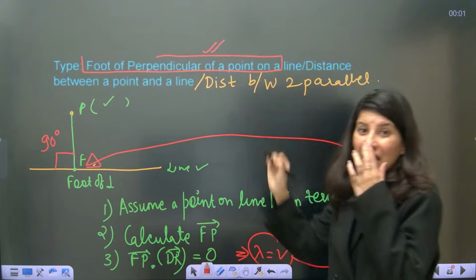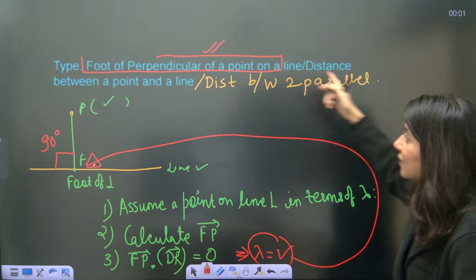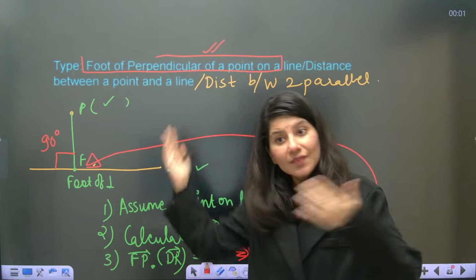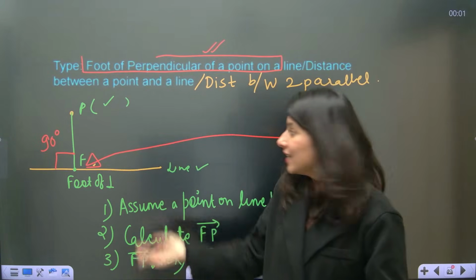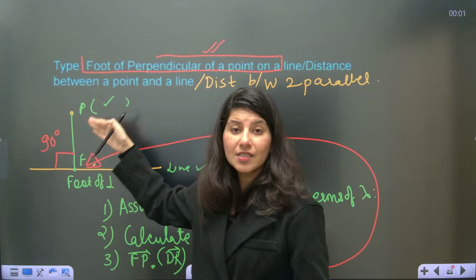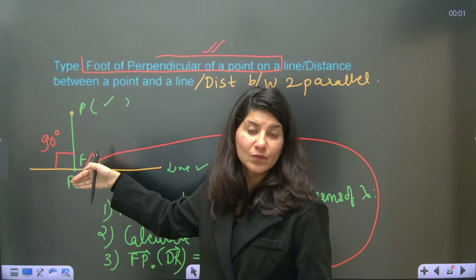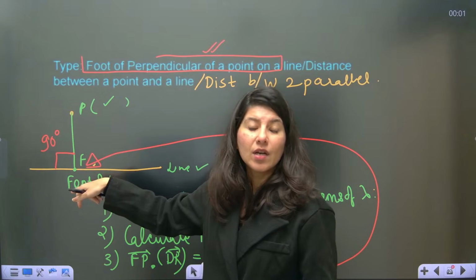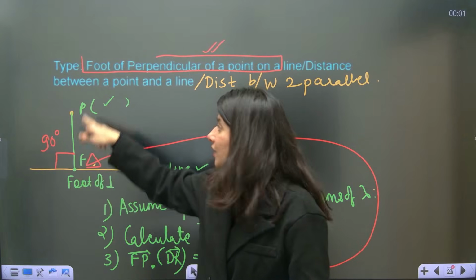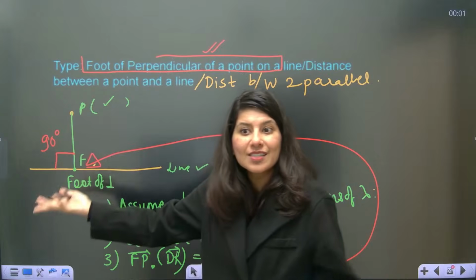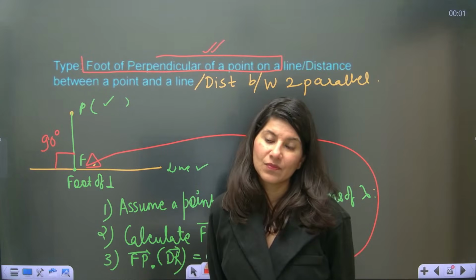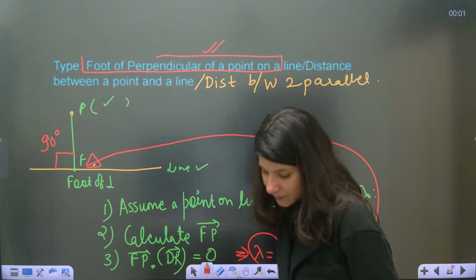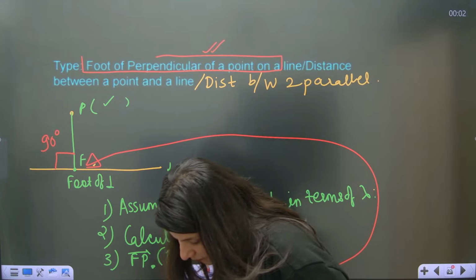Yes or no? And suppose you are looking for distance between a point and a line. Same thing. Perpendicular distance between a point and a line. Tell me what to do. So you have to calculate foot of perpendicular. Once you calculate foot of perpendicular, the point is right here, calculate distance between them. Okie dokie. Clear? Yes?